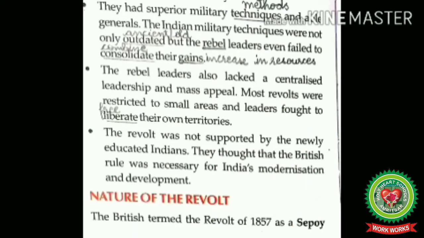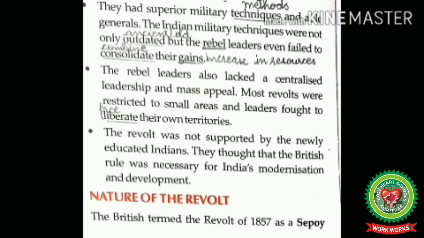The other reason for the failure of the revolt was that the British had superior military techniques and able generals. The Indian military techniques were not only outdated, but the rebel leaders even failed to consolidate their gains. Means the British had far superior resources in terms of men, money, and materials to the Indians.